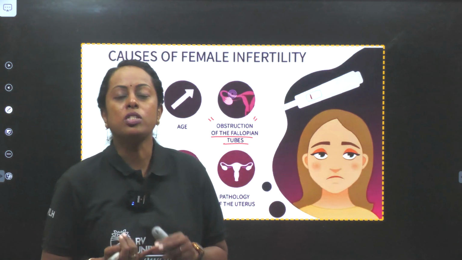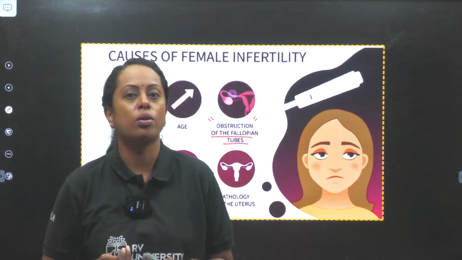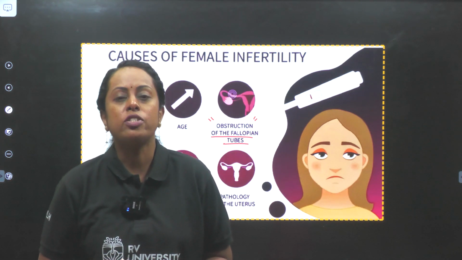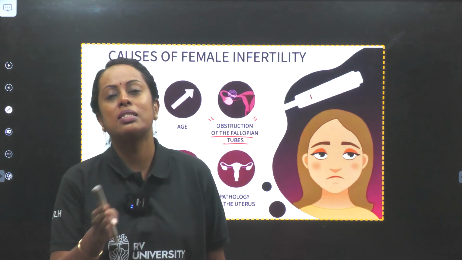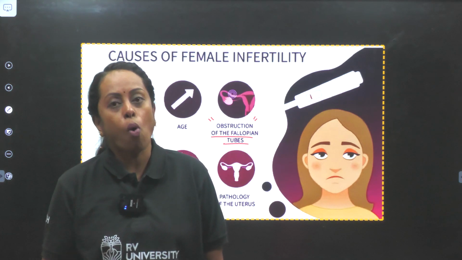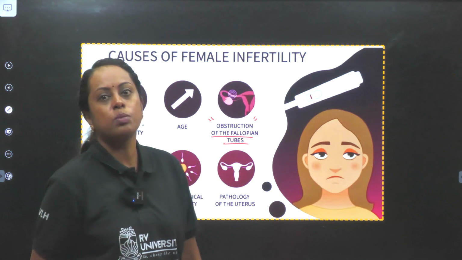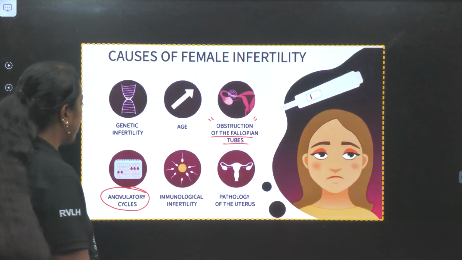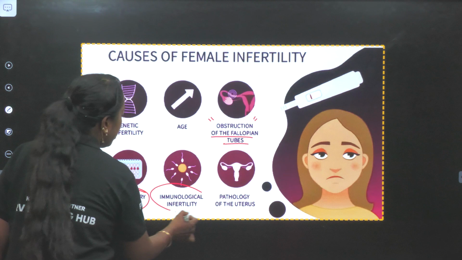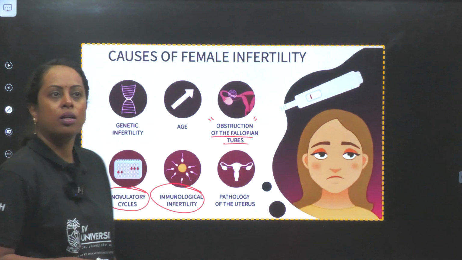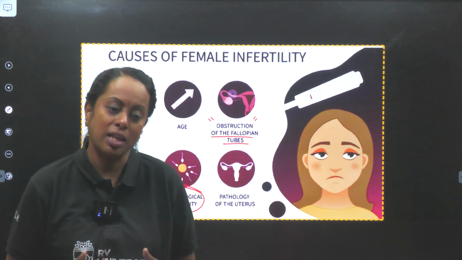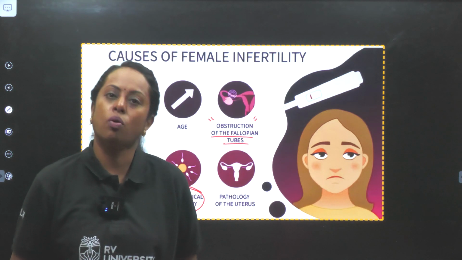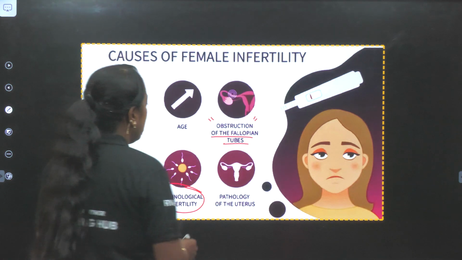Now, hormones play an important role to regulate what is called as menstrual cycle. By chance, if there is irregular hormonal production, menstrual cycle becomes irregular. So if ova only is not there, definitely a sperm cannot bring about fertilization. Next, immunological infertilities. Now, sometimes the antibodies in females are produced in such a manner, it will just go destroy the ova itself. Such cases are also seen.